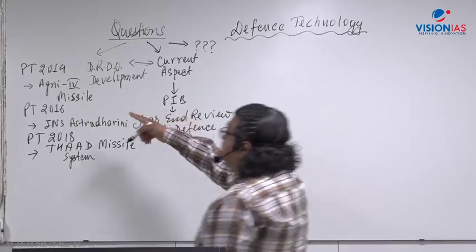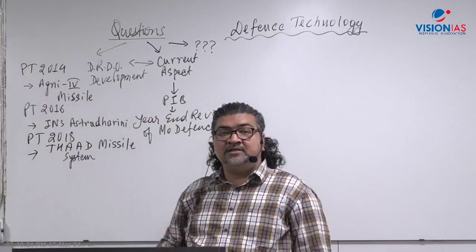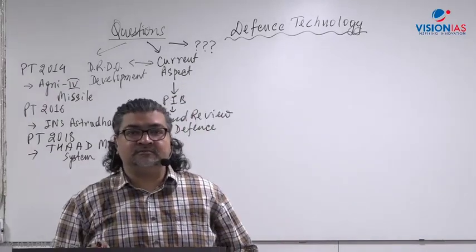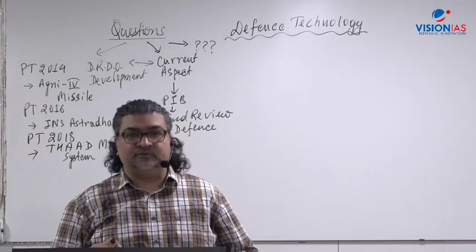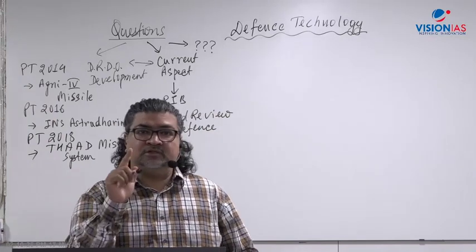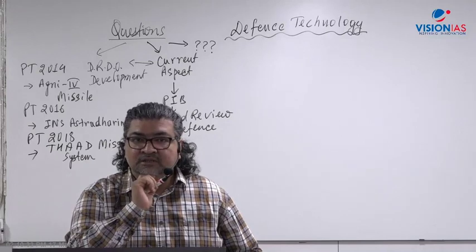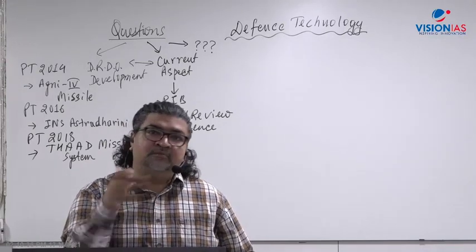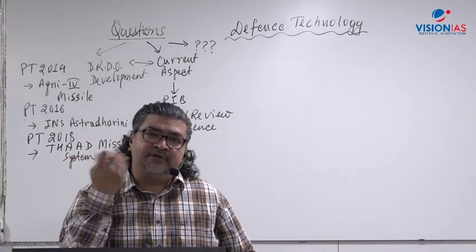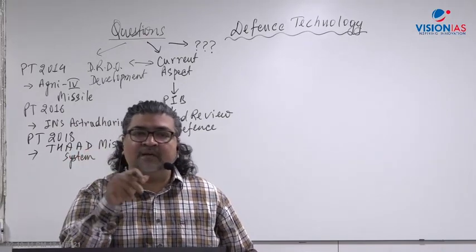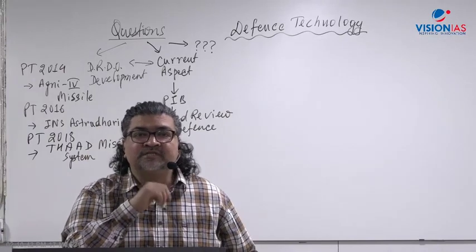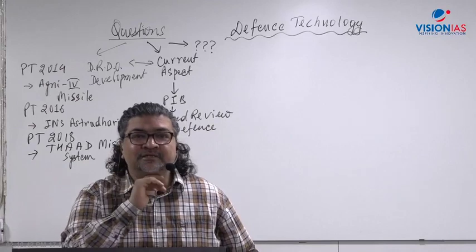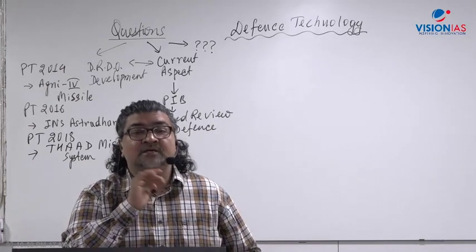Let's say Agni missile was asked in 2014. It does not mean that students should memorize the whole list of missiles. And this is what the students do. When the Agni 4 missile was asked in 2014, what happened? All the students preparing that year started going through all missiles. All current affairs were filled with missiles. And what happened in 2015? No question on missile. Jor ka jhatka, right? No question on missile. So you should be careful.